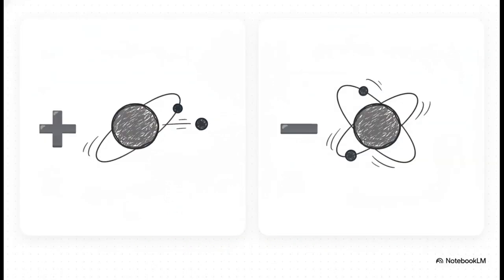But here's where it gets interesting. What happens when electrons, which sort of hover far away from the dense nucleus at the center, are transferred? Because they absolutely can be lost or gained. If an atom loses an electron, suddenly the positive protons outnumber the negative electrons, right? That creates a positively charged ion called a cation. On the flip side, if it gains extra electrons, the negative charge wins out, creating a negatively charged anion.